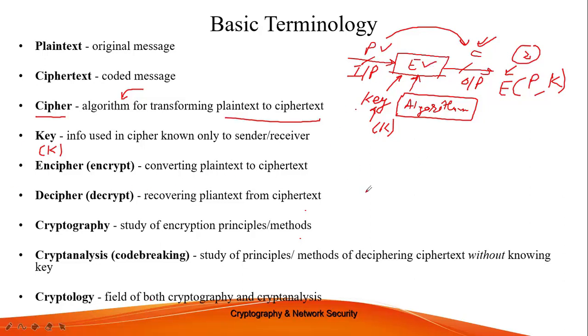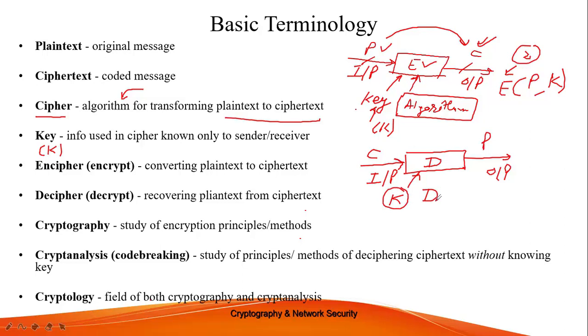Second is called decryption. Decryption is basically the reverse of encryption. It means that it takes the ciphertext as input and gives my plain text as output. And if I write this D, it also includes a key, the same key that we have used in our encryption, if this is a symmetric process.